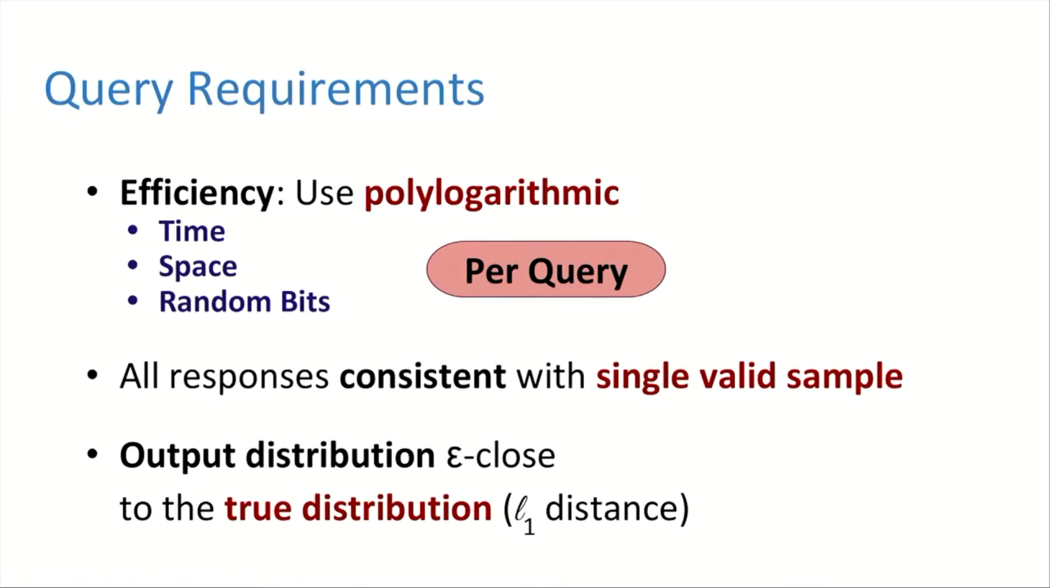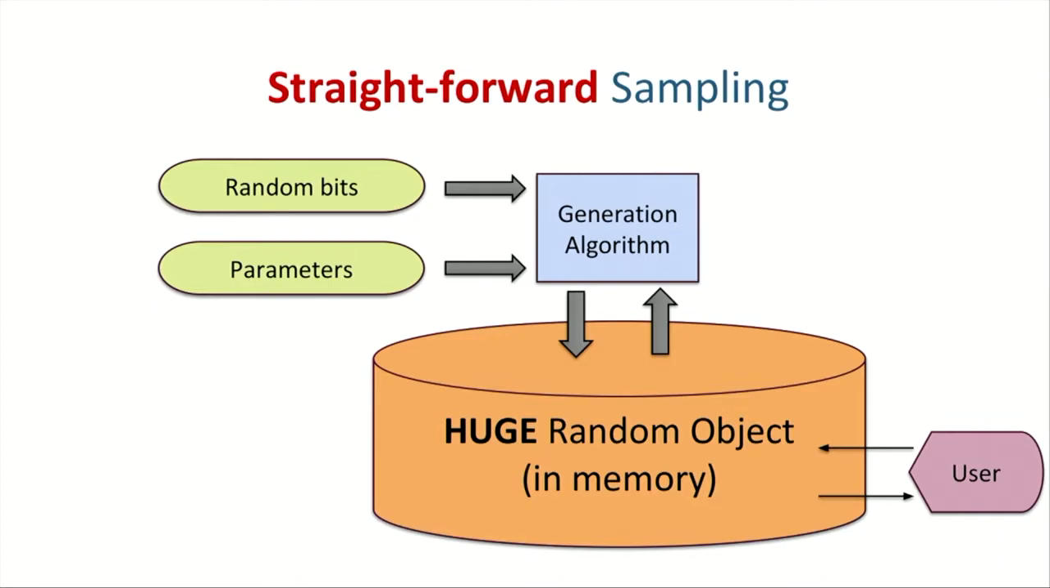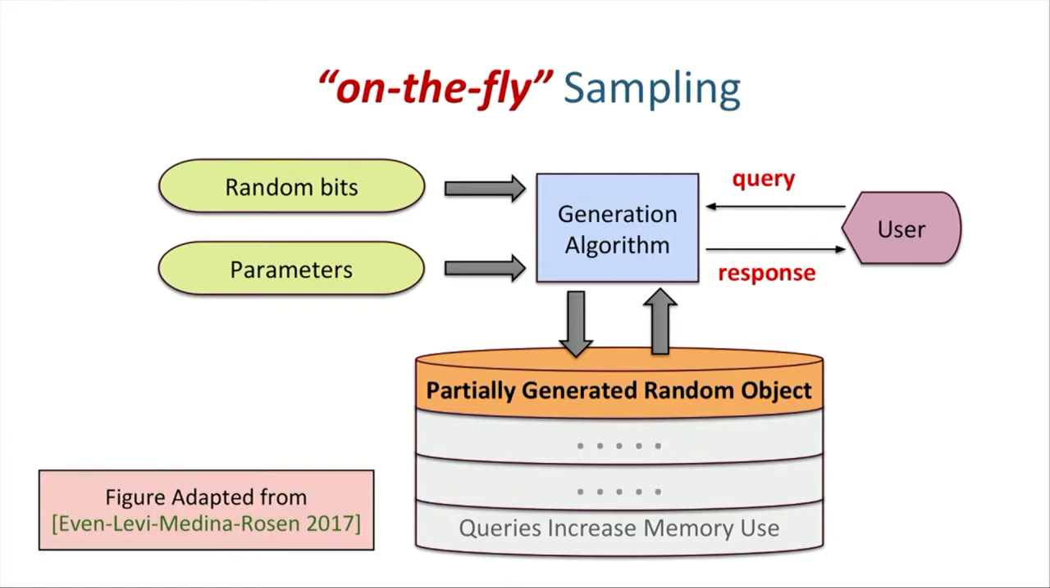So that's the setup. This is a pictorial representation. Normally your generation algorithm takes in some parameters and randomness, and generates the entire random object, which can then be read by the user to do whatever they wish with it. In our paradigm, we query the algorithm directly instead of waiting for it to generate the whole object. Instead of generating the whole object up front, the algorithm only generates the parts that it needs based on the queries it receives. And eventually, over time, you could provide enough queries that the algorithm ends up generating the whole object and writes it all down into memory.